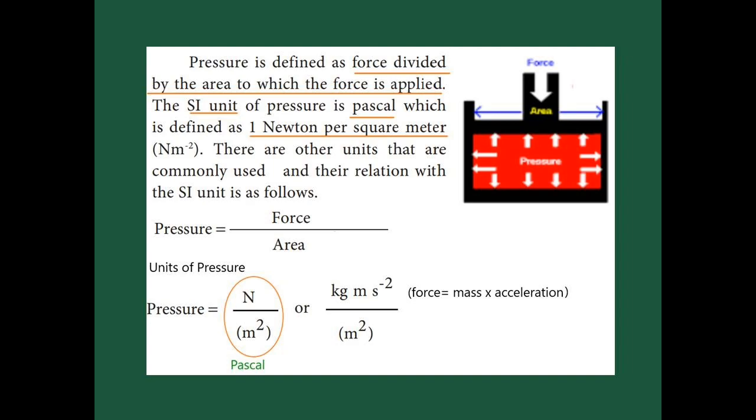So the pressure formula is force divided by area. The SI unit of pressure is Pascal. What does Pascal mean? 1 Newton per square meter is called 1 Pascal. Now we know the force formula is force equal to mass into acceleration. So for mass, what is the unit? Kilogram. Acceleration unit is meter per second squared. So the pressure unit Pascal, Newton per meter squared, in terms of mass into acceleration changes to kilogram meter second minus 2 divided by meter squared.